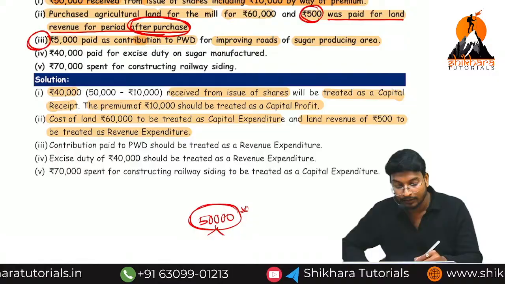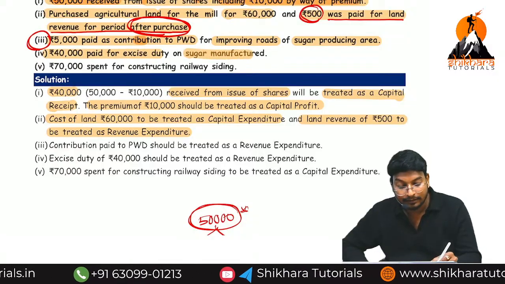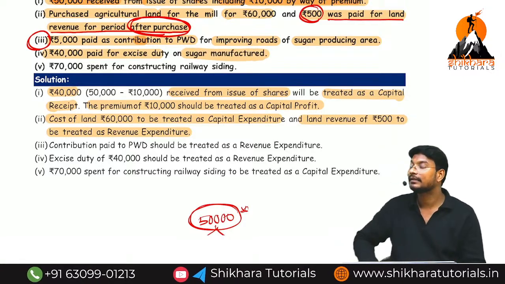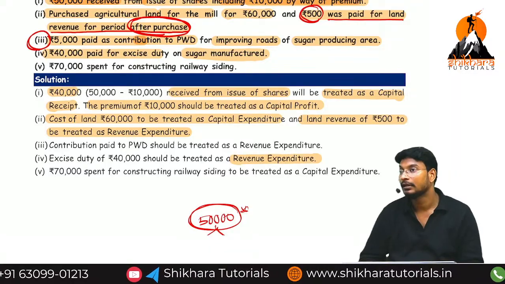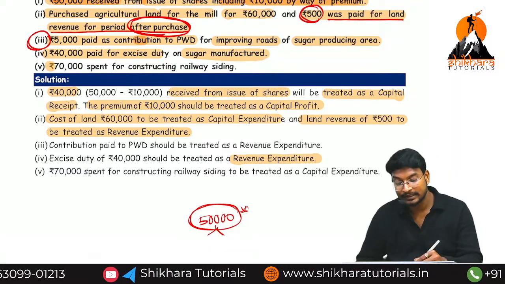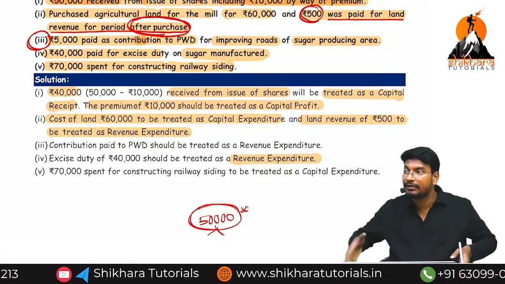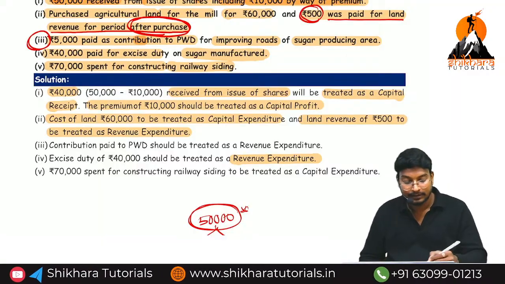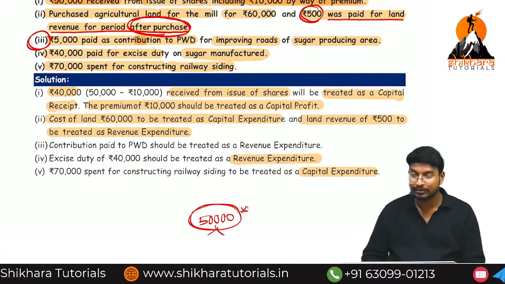Next one. Rupees 40,000 paid for excise duty on sugar manufactured. Sugar manufactured means goods, etc. It is called revenue expenses. Okay? Next one. Rupees 70,000 spent for constructing a railway siding. Railway siding means tracks. It is called capital expenditure. Are you getting the point? So is there any doubt up to here?